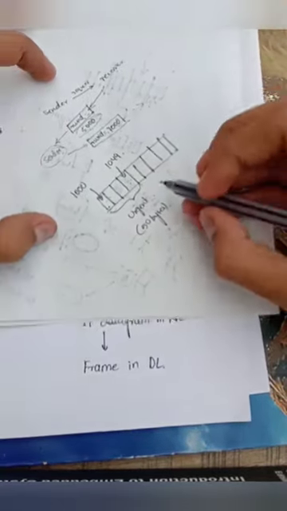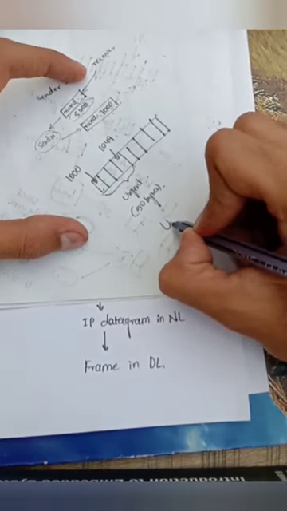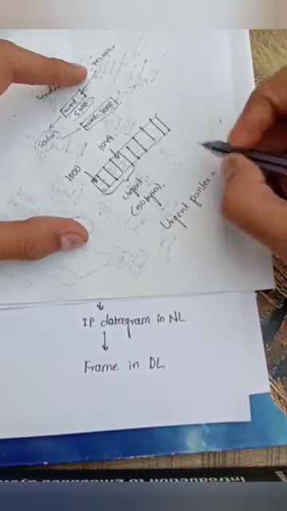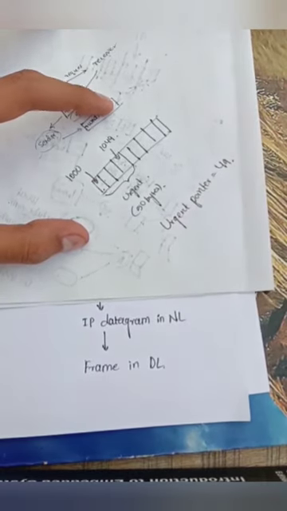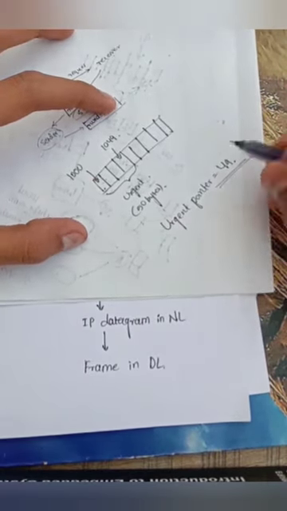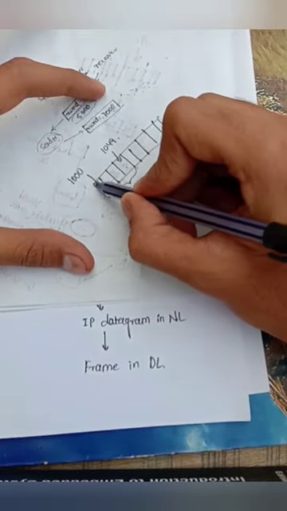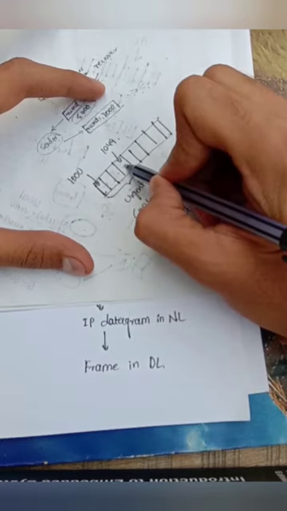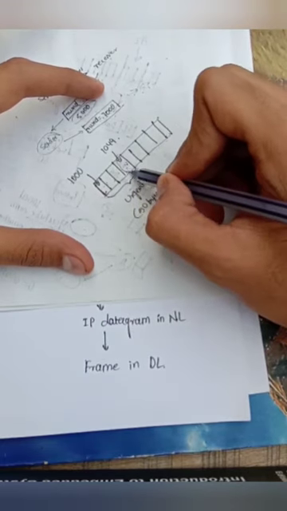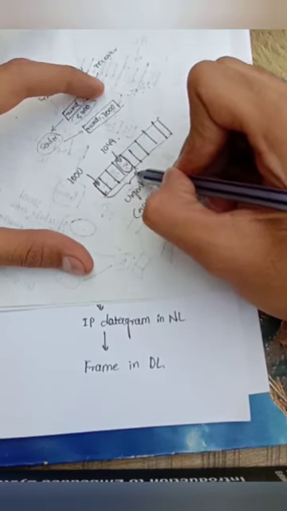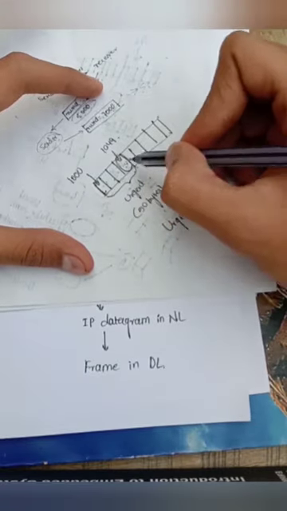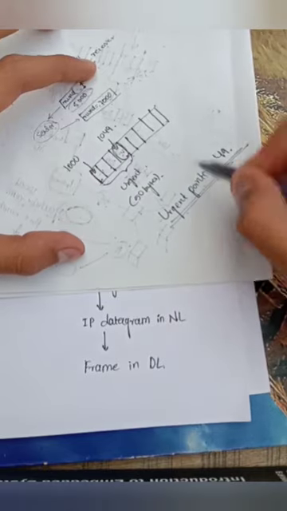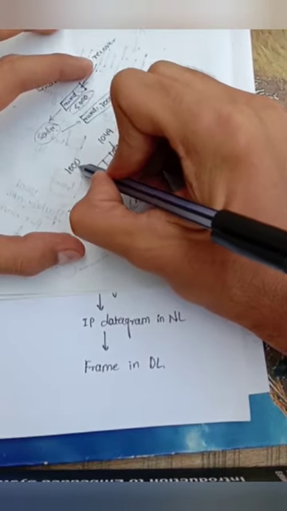So the urgent pointer will be equal to 49, because from the sequence number we have to move forward by 49 bytes to get the last byte of the urgent data. Hence, this pointer will hold the value that must be added to the sequence number to get the